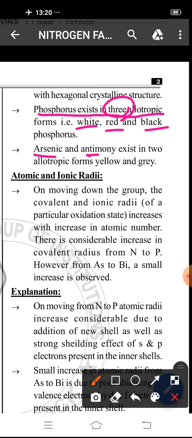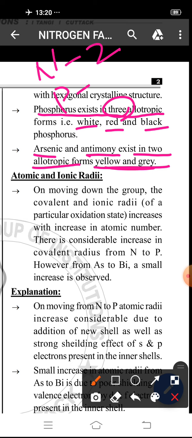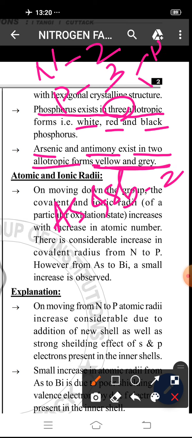And arsenic and antimony exist in two allotropic forms, that is yellow and grey. Phosphorus has red, white, black. Nitrogen has two, that is alpha and beta.